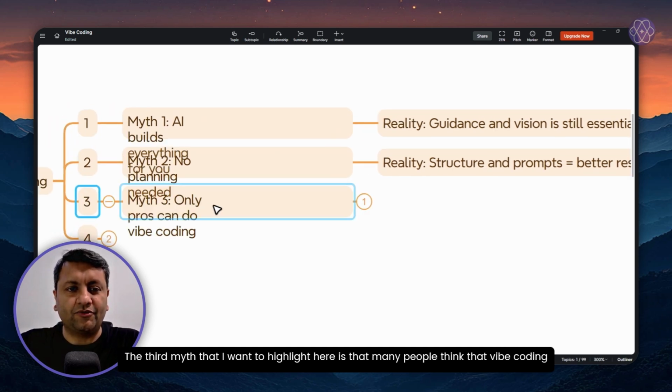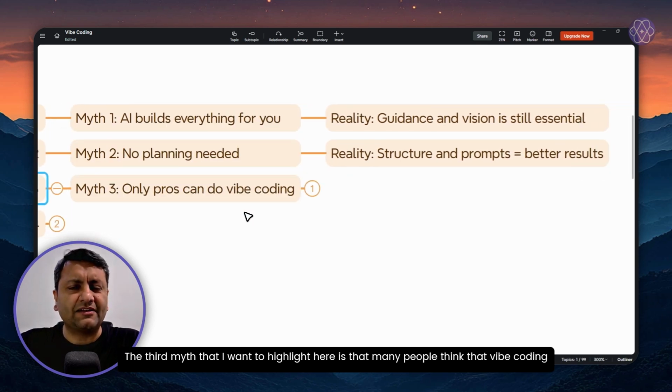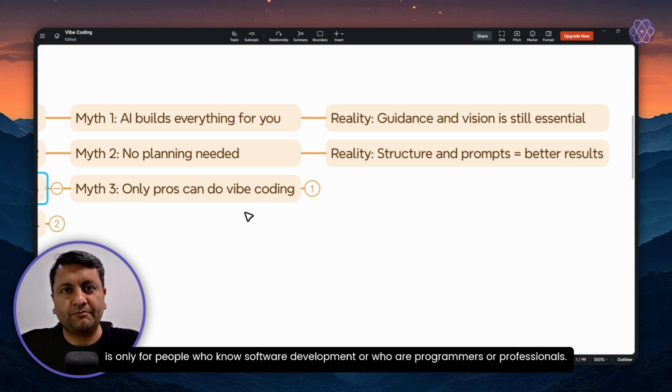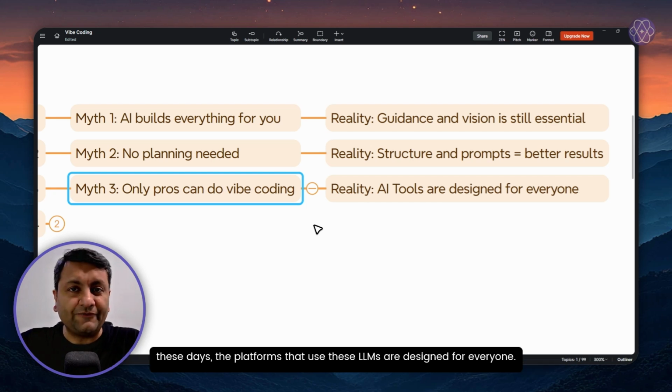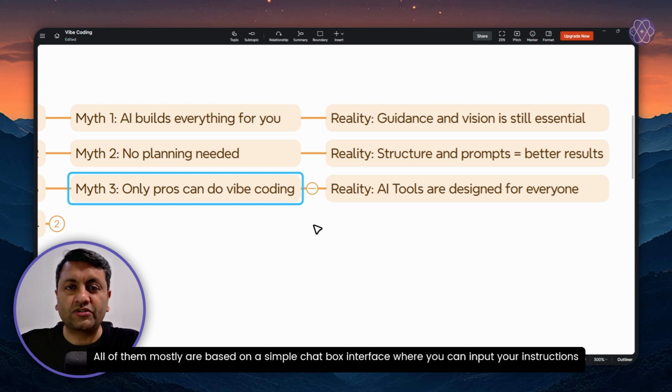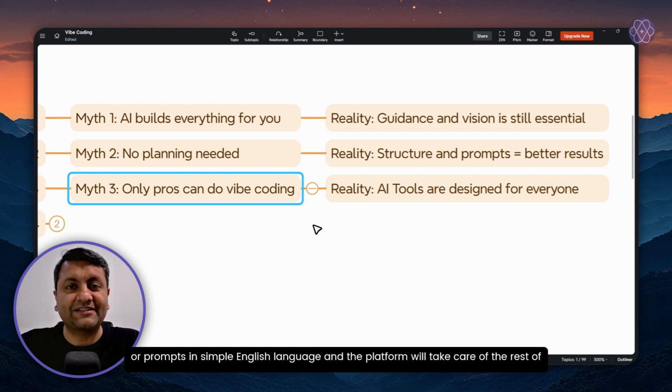The third myth that I want to highlight here is that many people think that vibe coding is only for people who know software development or who are programmers or professionals. But again, with the level of development that has happened in the large language models these days, the platforms that use these LLMs are designed for everyone. All of them mostly are based on a simple chat box interface where you can input your instructions or prompts in simple English language and the platform will take care of the rest of the things.